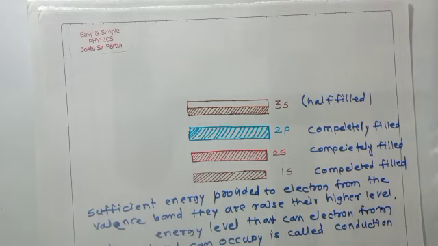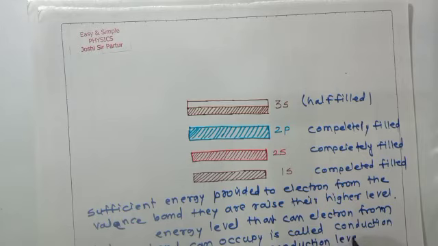So the band formed by the conduction level is called the conduction band. In sodium, the valence and conduction bands overlap.